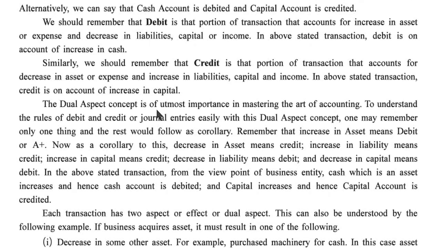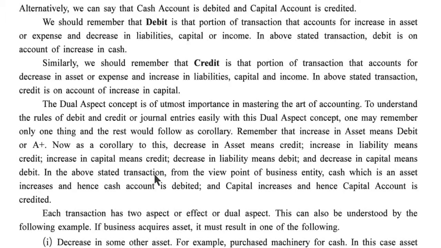The dual aspect concept is of utmost importance in mastering the art of accounting. To understand the rules of debit and credit, or journal entries, easily with this dual aspect concept, one may remember only one thing and the rest would follow as a corollary. Remember that an increase in asset means a debit, or asset plus. Now, as a corollary to this, a decrease in asset means credit. Increase in liability means credit. Increase in capital means credit. Decrease in liability means debit. And decrease in capital means debit.